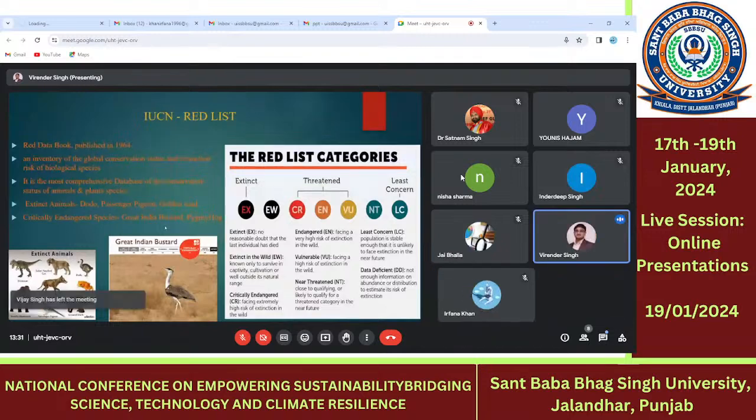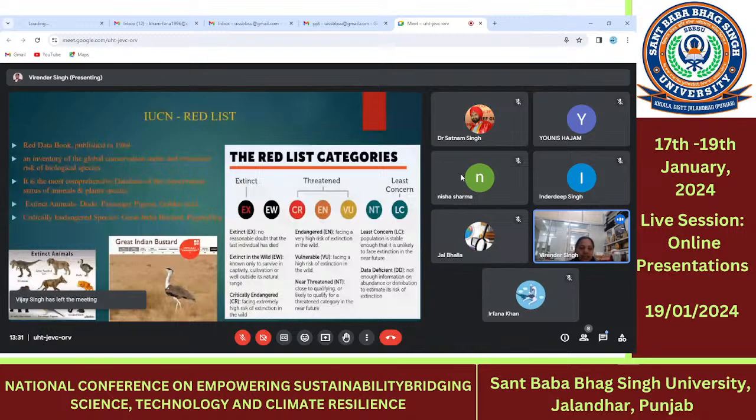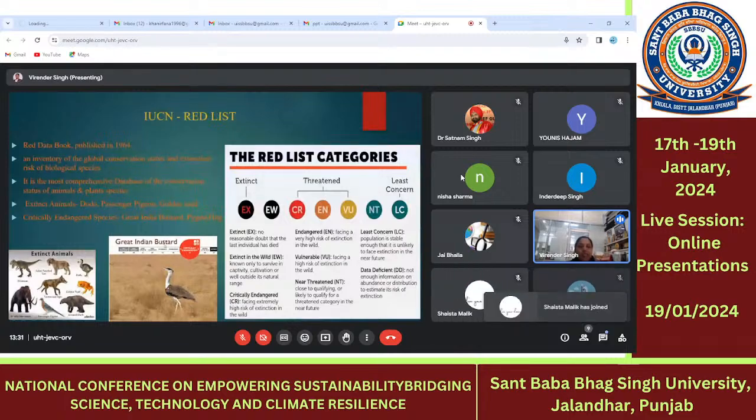And these are the extinct species like the passenger pigeon, dodo, and the golden toad. These are the extinct animals, and these are the critically endangered species in India: great Indian bustard and the big pygmy hawk. And these are the lists created by the IUCN, 8 categories which are given by the IUCN, that are